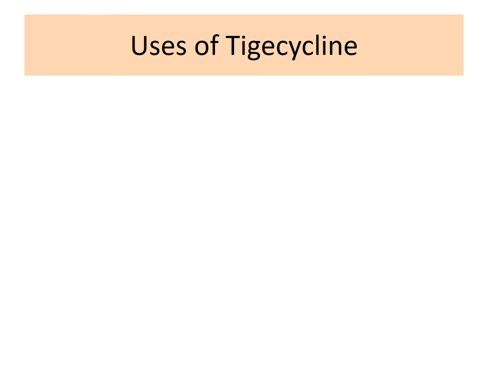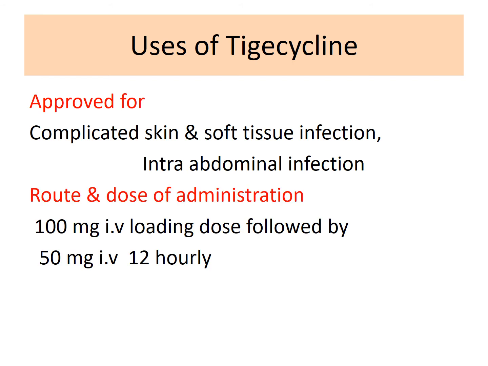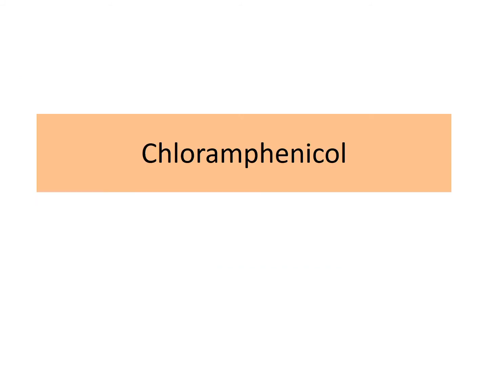This tigecycline is preferred mainly in complicated skin, soft tissue as well as intra-abdominal infections where tetracycline resistant organisms are predominant. Route of administration is mainly intravenous, and this tigecycline is eliminated through bile, safe in renal failure patients. Also it has very few drug interactions. The next broad spectrum antibiotic is chloramphenicol.